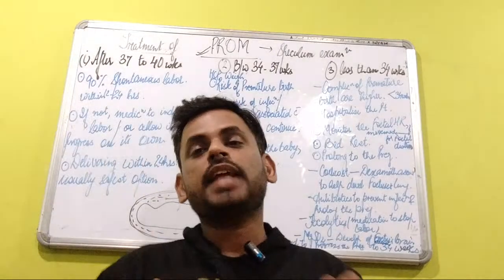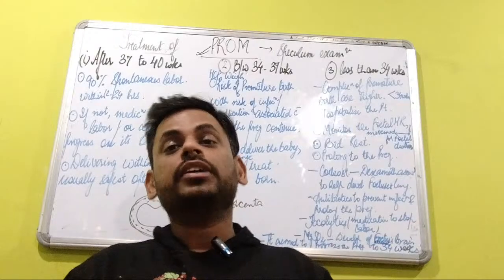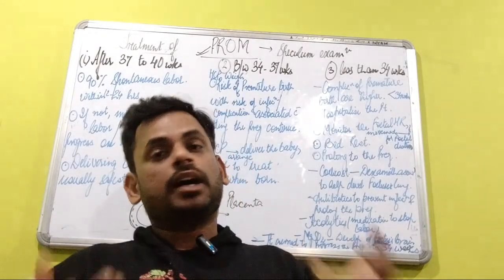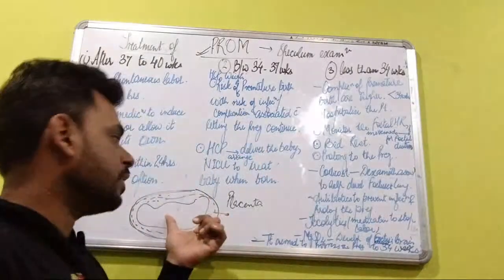During the entire course of pregnancy, the baby drinks the amniotic fluid and through it receives nourishment and nutrients.